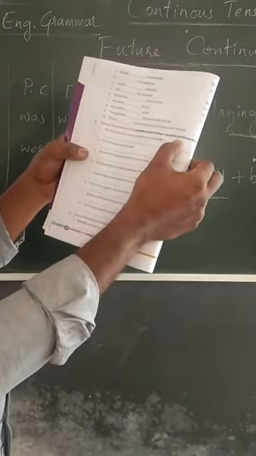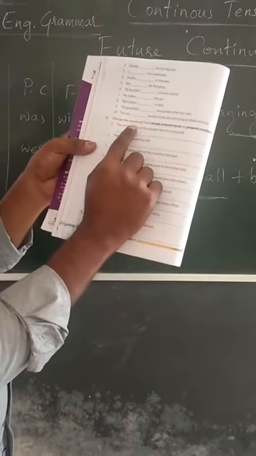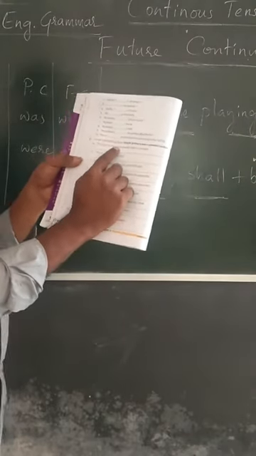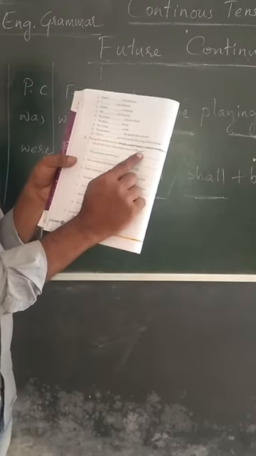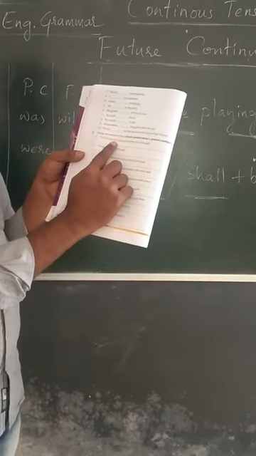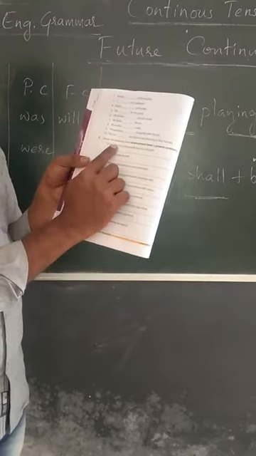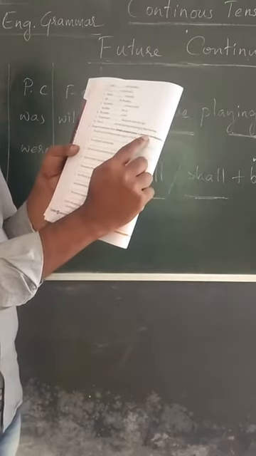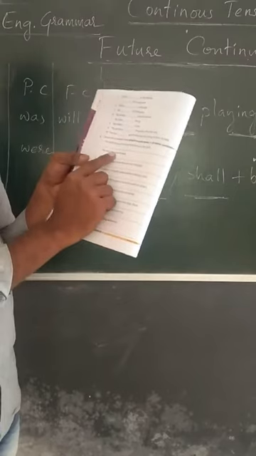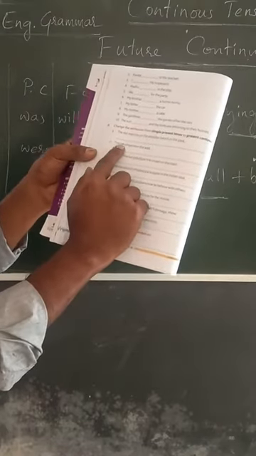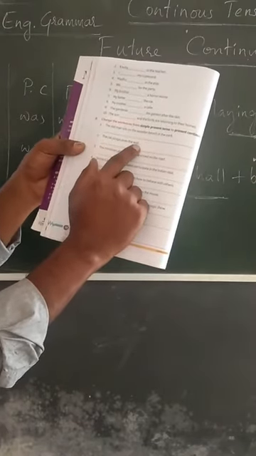We have to change it into present continuous. The old man is sitting on the wooden bench in the park. Why do we have to use is? Because it is present and old man is singular.